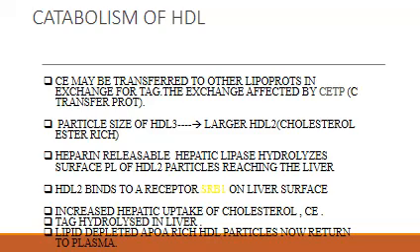So the cholesterol esters within HDL may be transferred to other lipoproteins in exchange for triacylglycerol, and the exchange is effected by a cholesterol ester transfer protein. Now the particle size of HDL3 is converted to a larger HDL2, cholesterol ester rich molecule, as I told you through the figure. Then the heparin releasable hepatic lipase hydrolyzes the surface lipids of HDL2 particles reaching the liver.